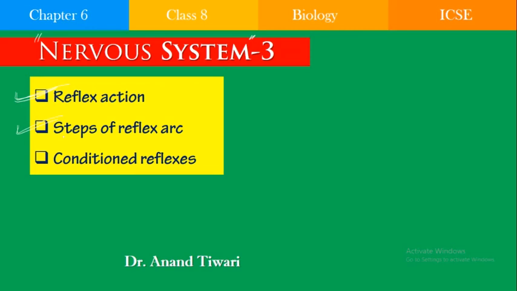And then we look at the meaning of conditioned reflexes. Some of these reflex actions can be conditioned, that is, they can be trained. So we will be looking into all of these.